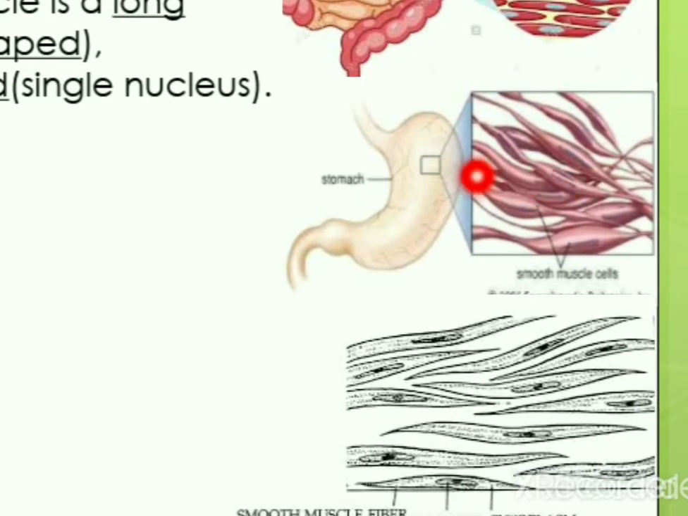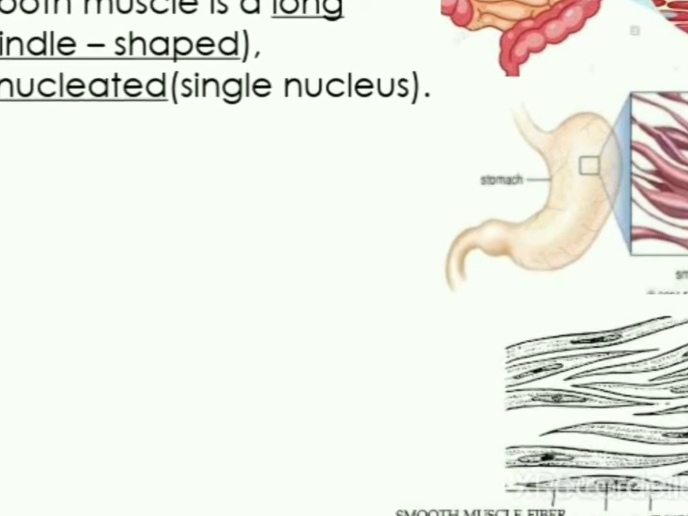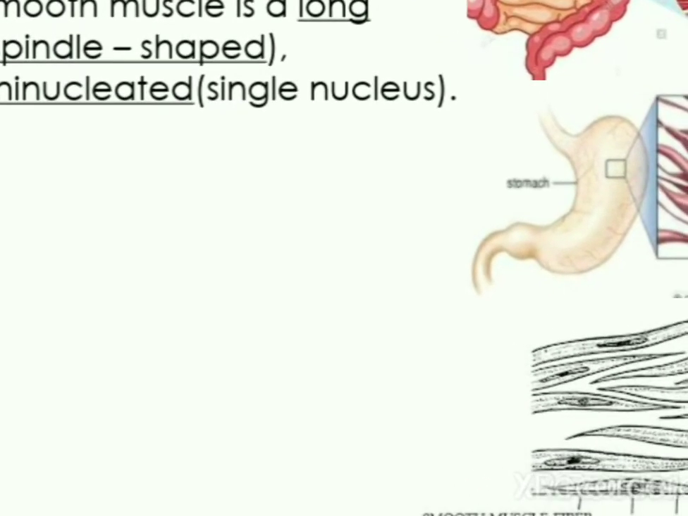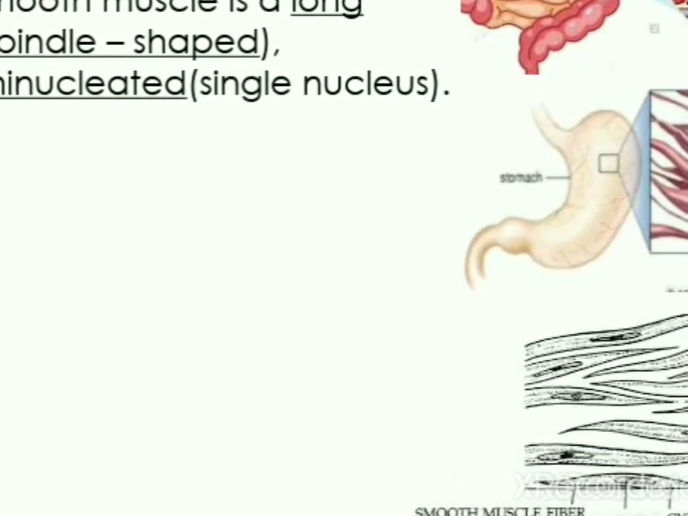Can you see this picture? This is a long cell with pointed ends, both the ends are pointed. This shape is called spindle shaped. This is not branched, it is unbranched, and it is uninucleated, that is, single nucleus. You can see only one nucleus in a cell.